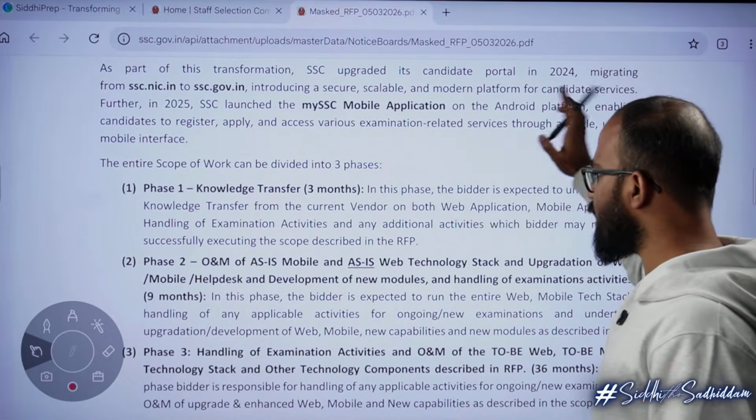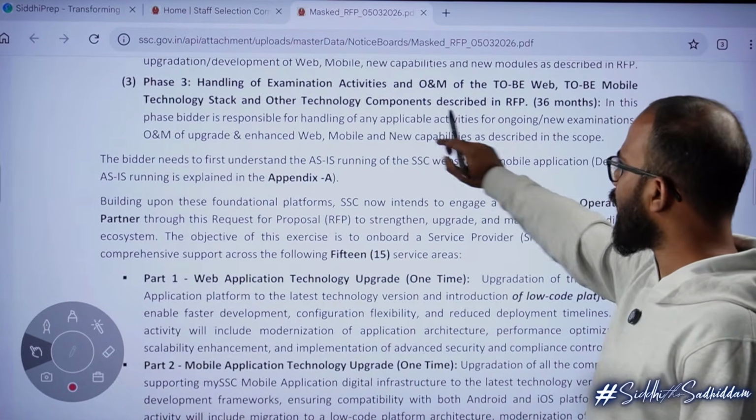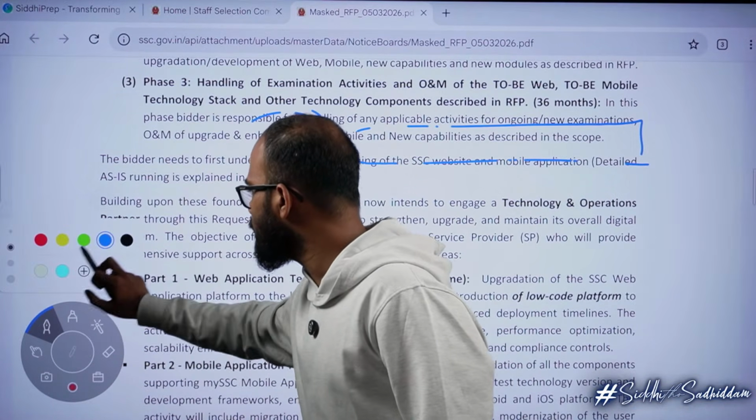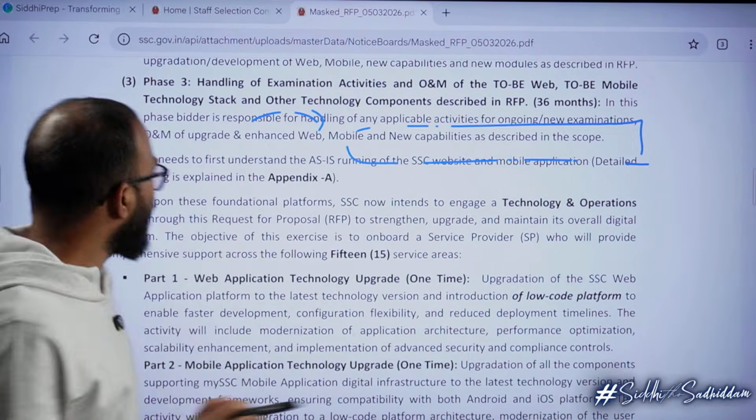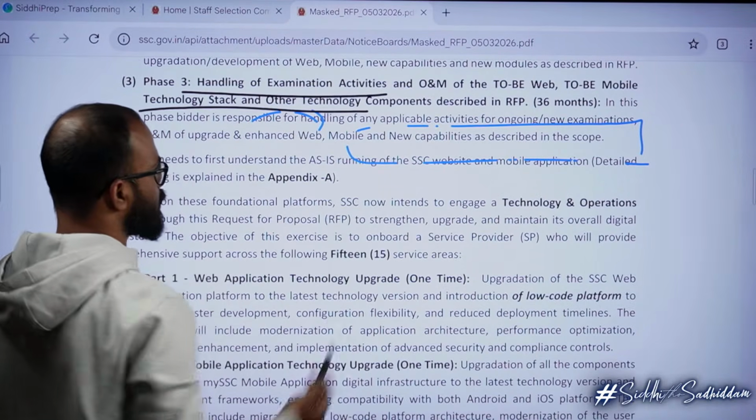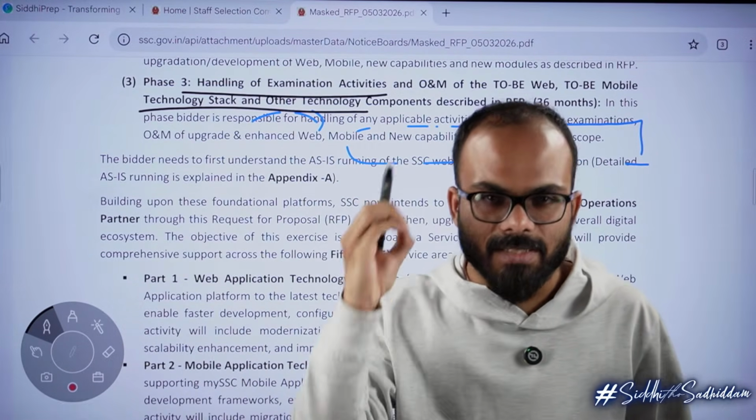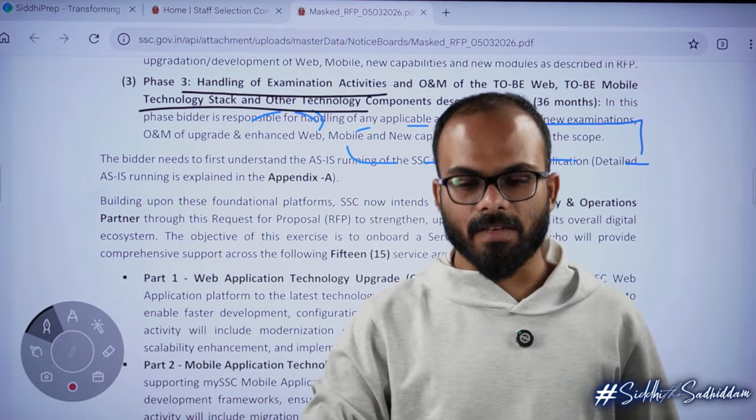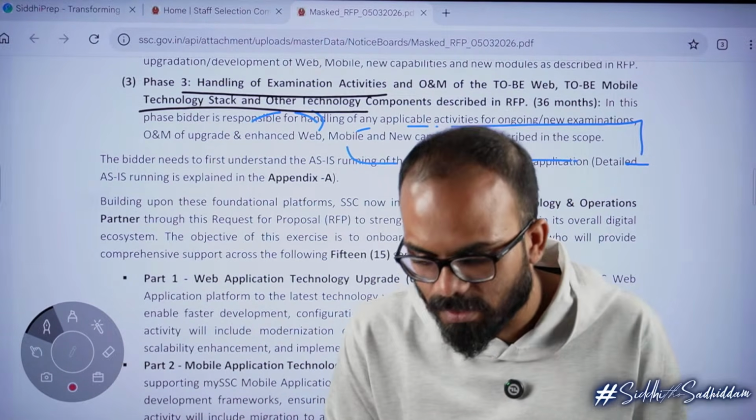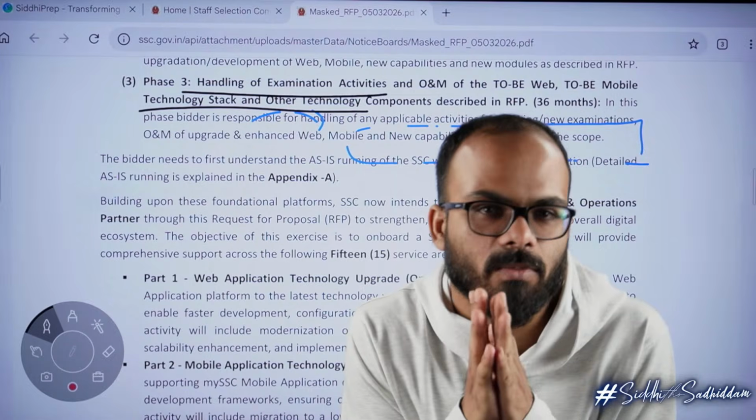There is a change in the candidate portal that has happened. Now you are talking about handling of examination activities. So this notice is all about handling the examination and activities and various technologies. So 2025 PYQs are still important, but the bright side of this, I'm pretty sure whenever things like this have happened, there is enough amount of time that was given. So now your exams will be postponed, there is no doubt about it.